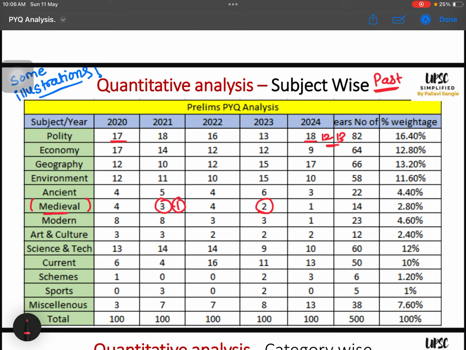So I told her that if polity is such a consistent dominant theme, and she is getting 4-5 questions wrong in polity, and medieval is such a normal theme, like 1, 2 or 3 questions will be asked, and out of them she will get 1 or 2 right and 2 or 3 wrong, so why worry for medieval? Focus on polity more. Given the time left with her, it is always advisable that one should be very thorough with such dominant subjects, rather than worrying for less dominant subjects.